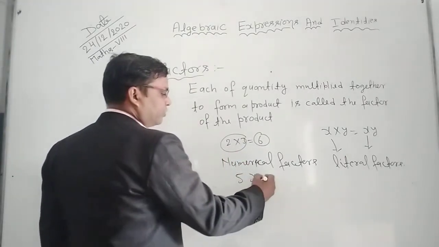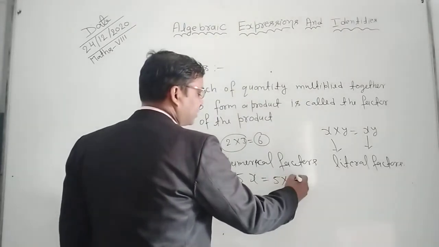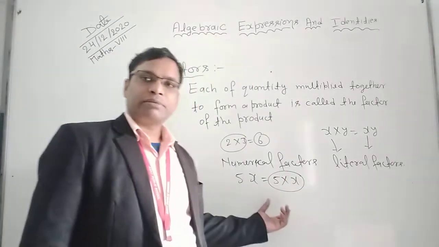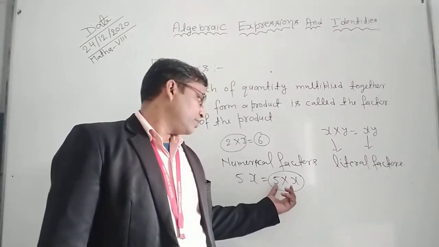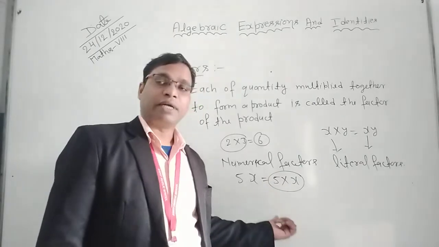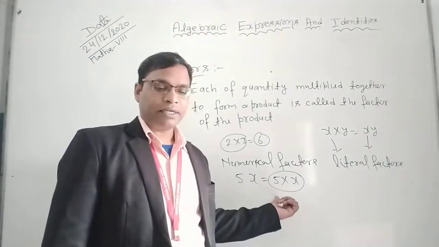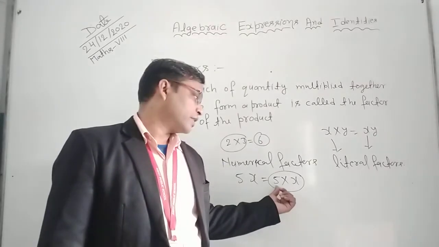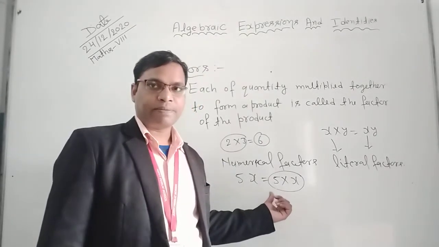Here you can write it as 5 into x. 5 and x are multiplied together, so 5 and x are the factors of 5x, and the constant factor is called a numerical factor.